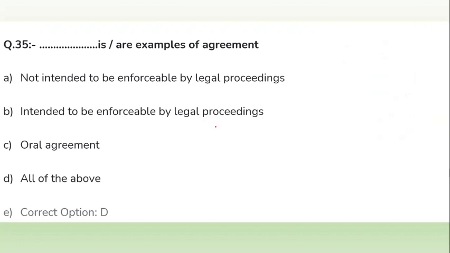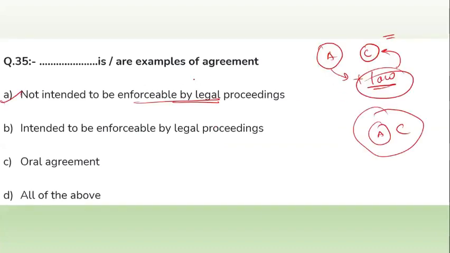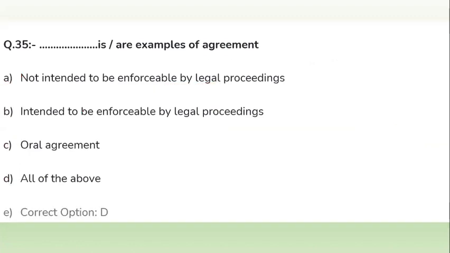Just a minute. Not intended to be enforceable by legal procedure, intended to be enforceable by legal proceedings. Yes, an agreement can be enforceable and it can also be not enforceable. So both things are true, and the oral agreement is also in effect. So option number D is the correct answer for this question.